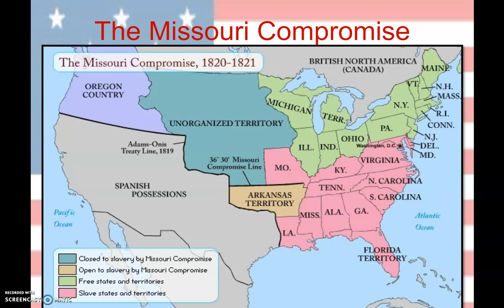This is a pretty great idea when it comes to moving forward and helping these two very, very divided regions get along. Because we're not just fixing the immediate problem of Missouri and also Maine, but we're also setting a precedent for future conflict so we can avoid this compromise every single time.